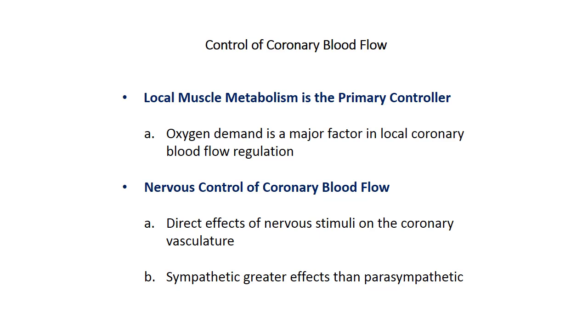The indirect effect results from secondary changes in coronary blood flow caused by an increase or decrease in the activity of the heart. The sympathetic effect is greater than the parasympathetic, but both affect coronary blood flow. So we can see acetylcholine, norepinephrine and epinephrine in this nervous system control.